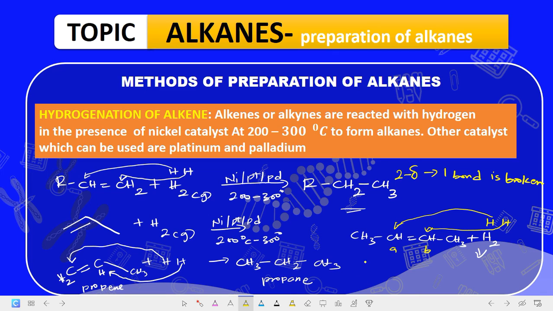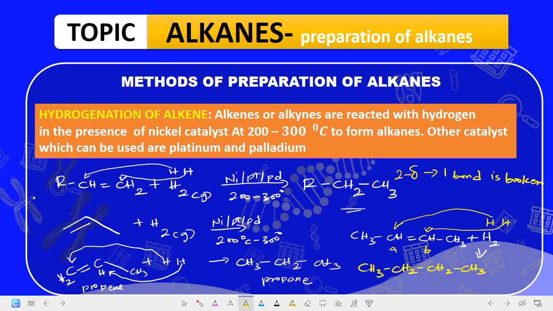So when you add that, the product of this reaction becomes CH3, then CH2, CH2, and CH3. Because when this hydrogen adds here first, you have CH2, plus the other hydrogen adds also to give you CH2, and finally CH3. So this is one method for preparation of alkanes, hydrogenation of alkenes. When alkenes are hydrogenated, the product formed is alkanes.